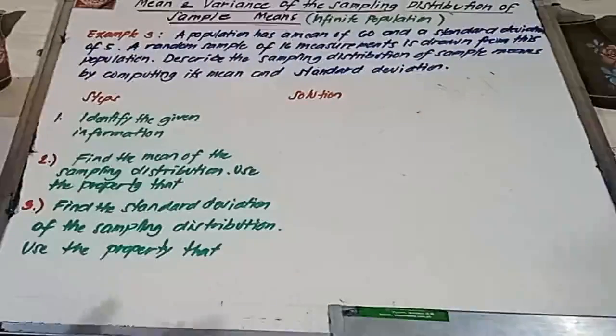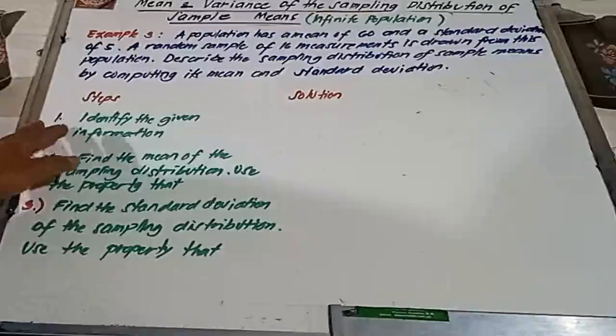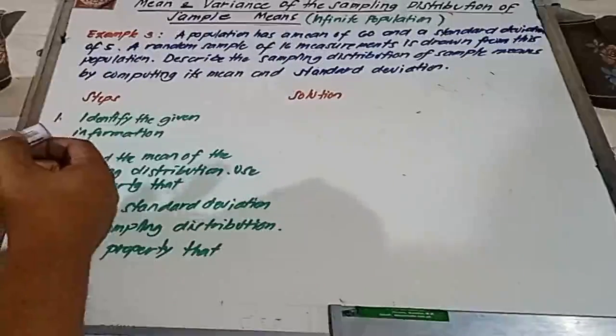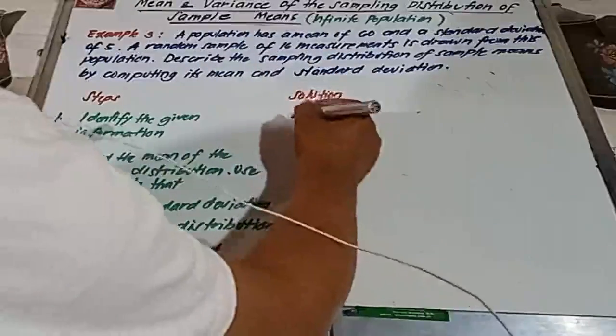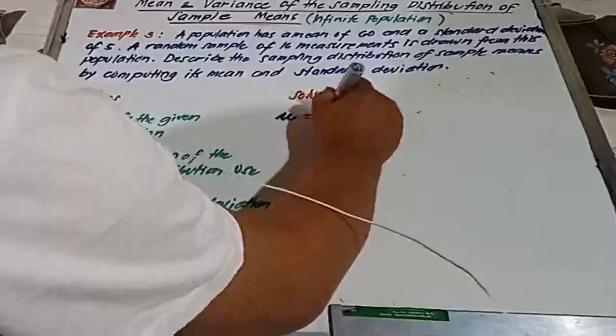Now, I have here the 3 steps in solving example number 3. The first step is to identify the given information. So, again, lagay natin yung mga given information natin. We have population mean. So, mu ang symbol natin, 60.